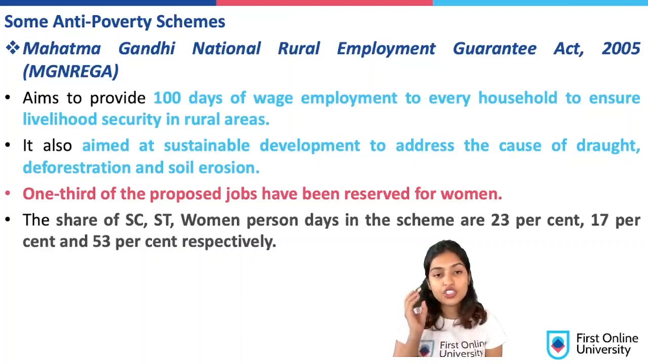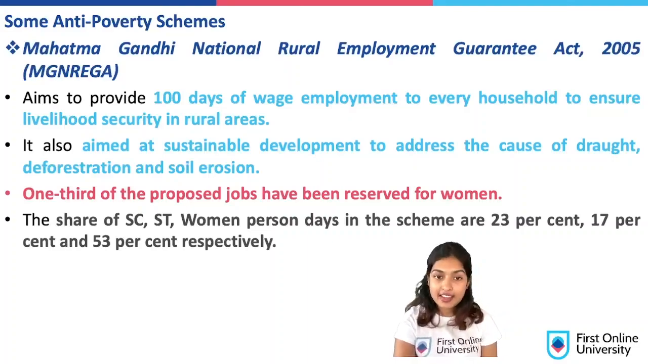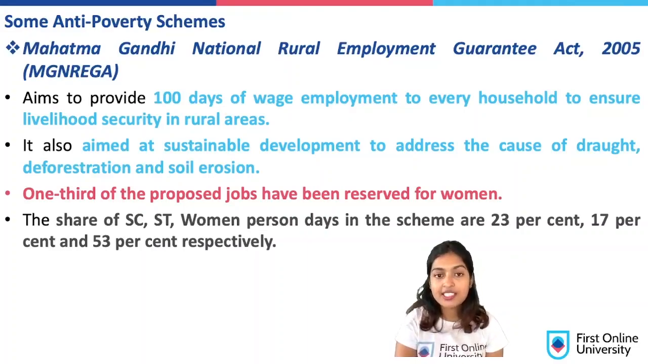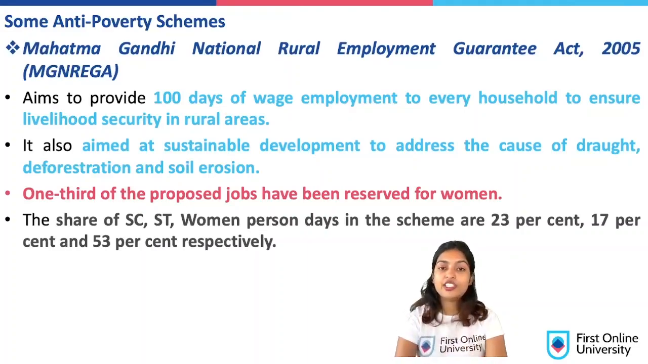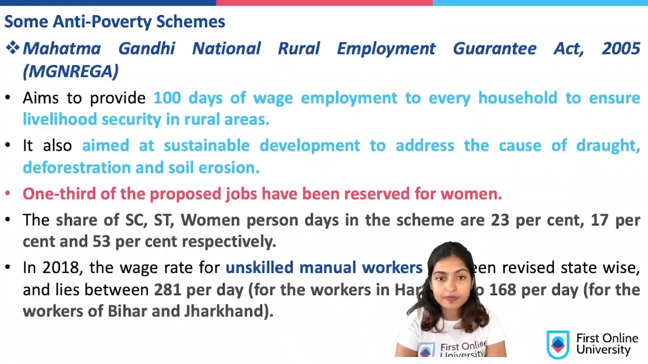And also the share of the scheduled caste, scheduled tribe and women in the scheme are around 23%, 17% and 53% respectively. So this point is trying to tell you that the most vulnerable groups are able to get jobs and ultimately get out of poverty.